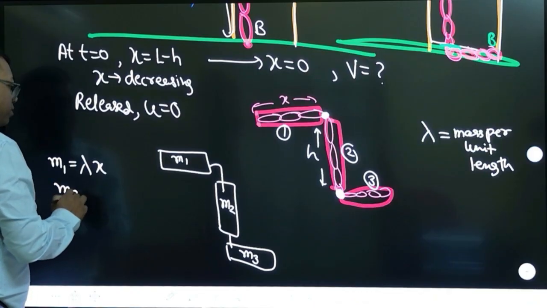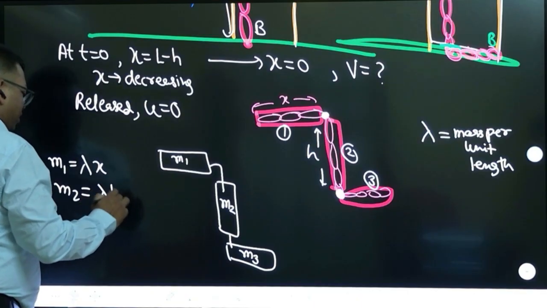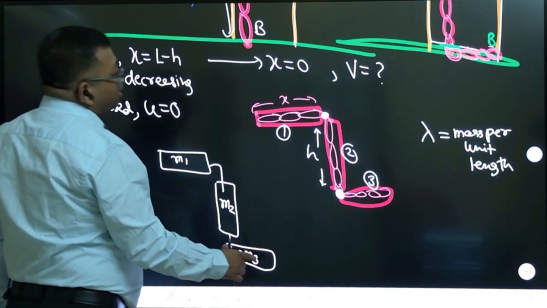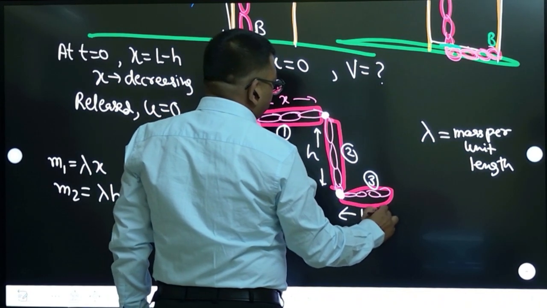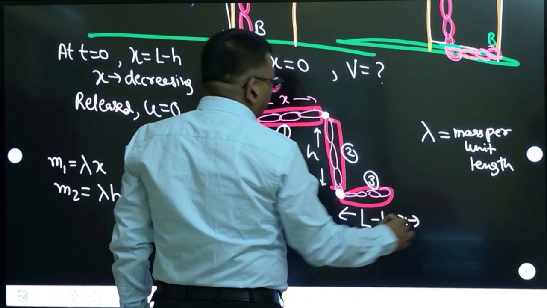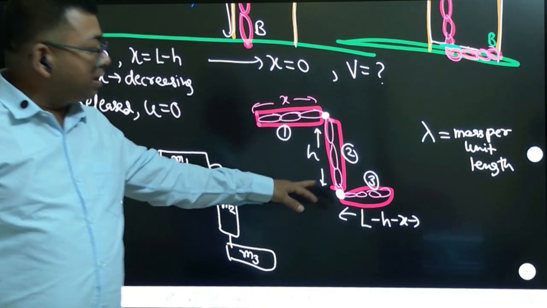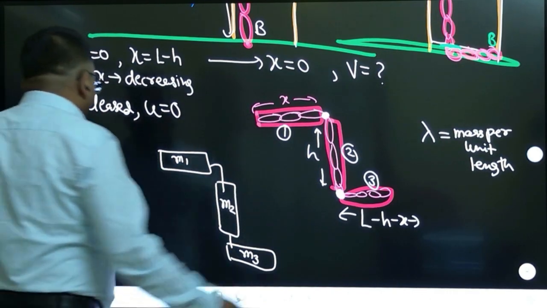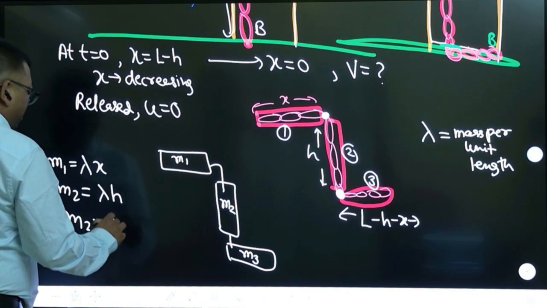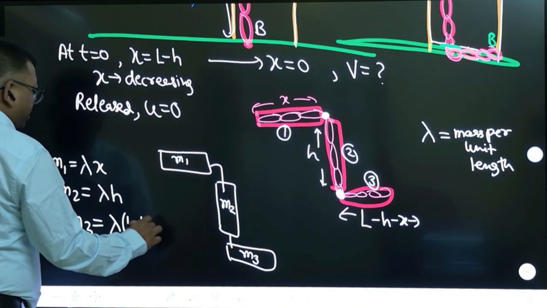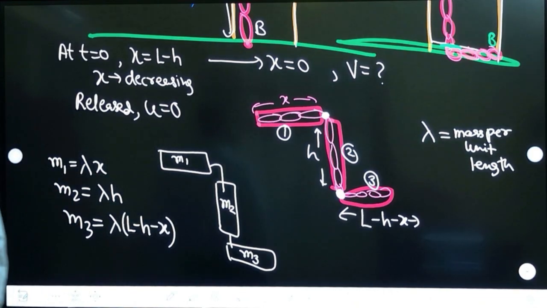Similarly, mass m2, this length is h, so that will be lambda into h. And this length will be how much? You can also tell. Total length is L, so L minus h minus x. Correct? Your total length has to be L, so the sum of all these lengths must be equal to L. So the mass m3 will be equal to lambda times (L minus h minus x). Are you clear about the masses? First tell me.